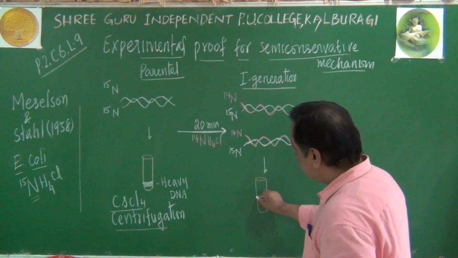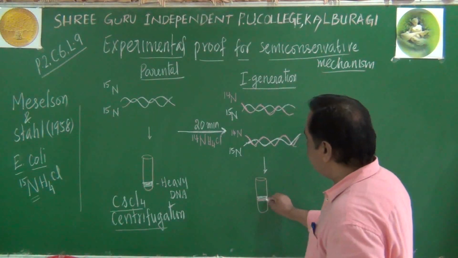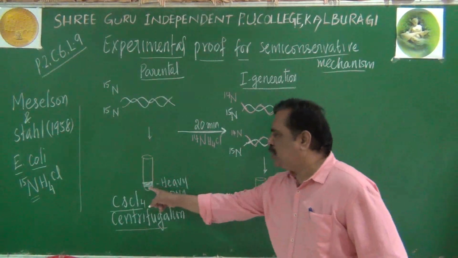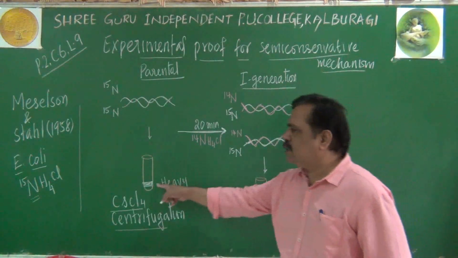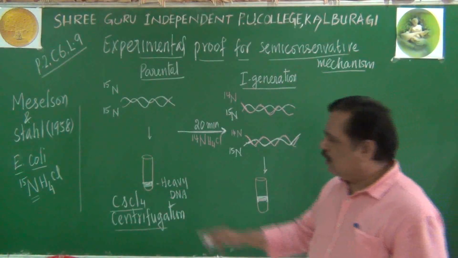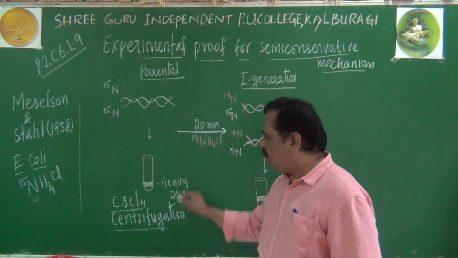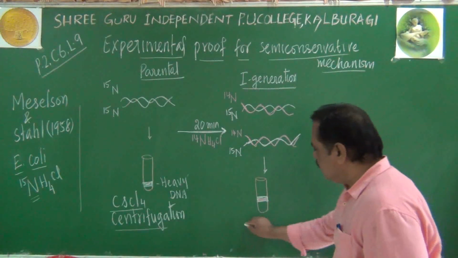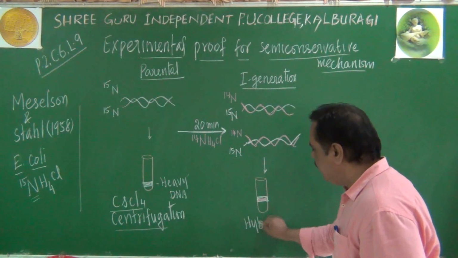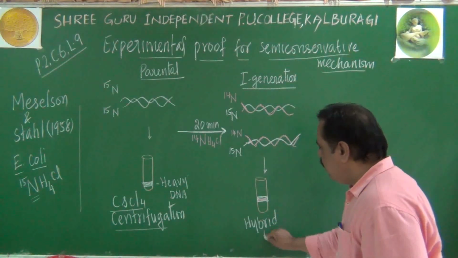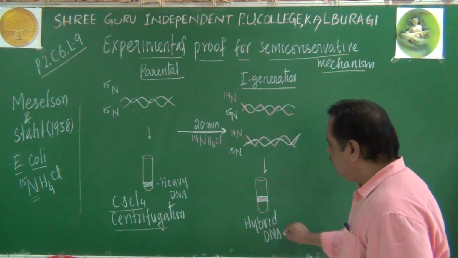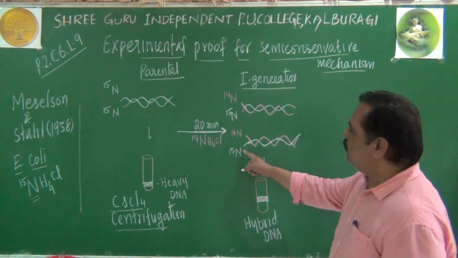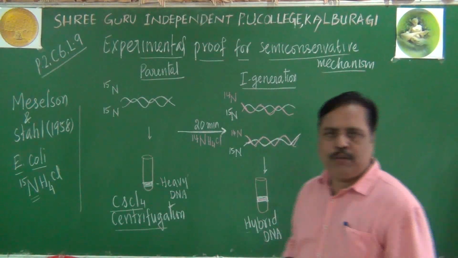It is partly heavy, partly normal. You see the position of the DNA band in this test tube and in this test tube. Here it is exactly at the bottom due to its heaviness. Here this is called hybrid DNA. What is the meaning of hybrid DNA? It has one strand N15, another strand N14.